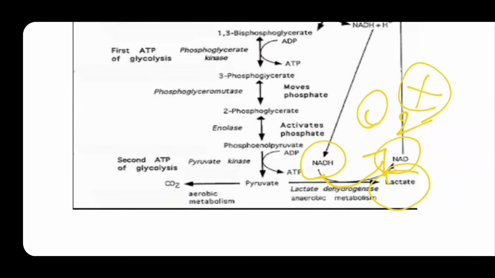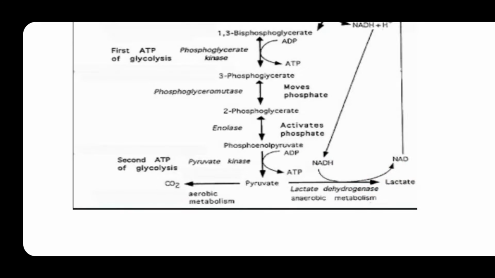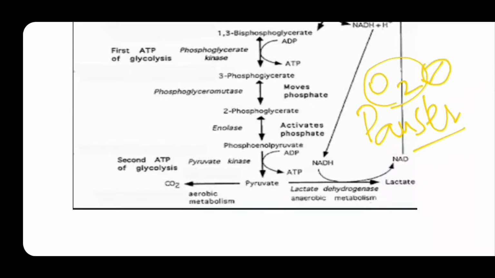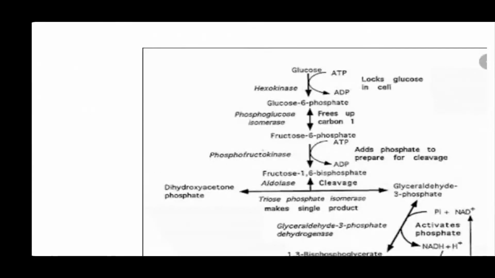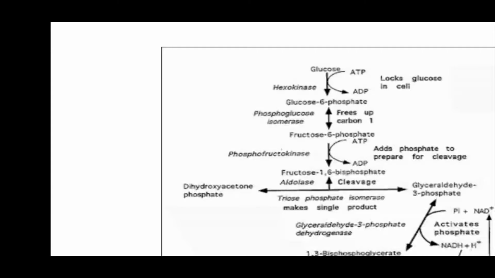In glycolysis we will see two effects: the Pasteur effect and the Rapoport-Luebering cycle. What is the Pasteur effect? In the presence of oxygen, glycolysis is inhibited, by inhibition of the enzyme phosphofructokinase.